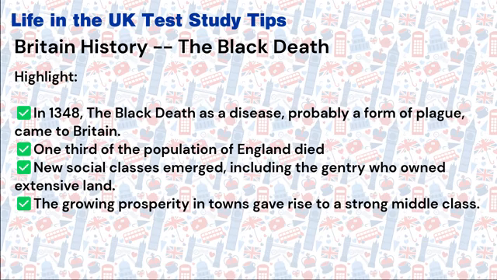Highlight. In 1348, the Black Death, a disease probably a form of plague, came to Britain. One third of the population of England died. New social classes emerged, including the gentry who owned extensive land. The growing prosperity in towns gave rise to a strong middle class.